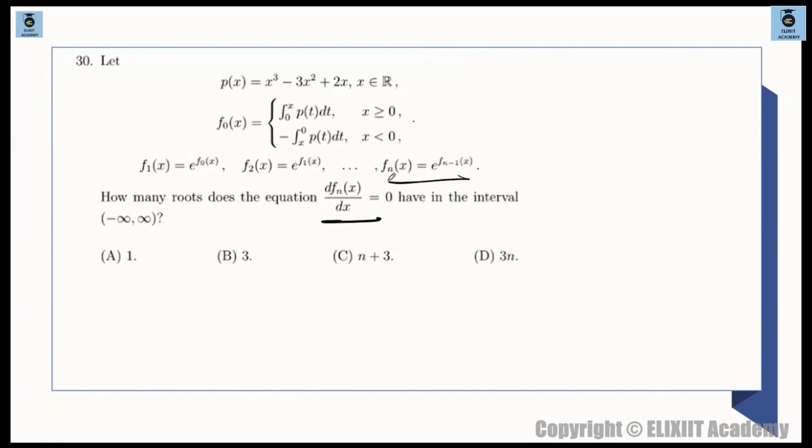So some sort of chain is given. We have to decode this chain first of all. Very simple question. देख लो भाई, पूछा क्या है? d by dx of fnx ही तो पूछा है. d by dx of fnx है ना? यही तो पूछा है. ठीक है?